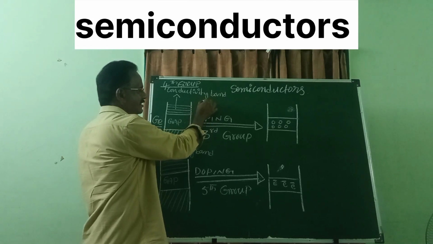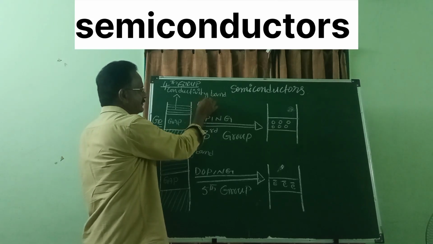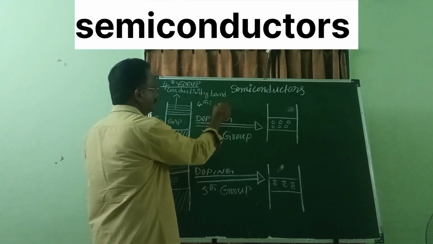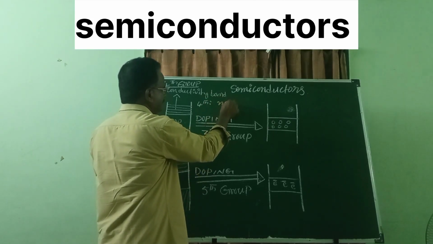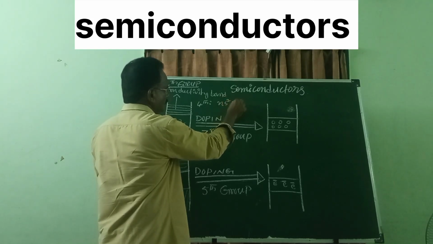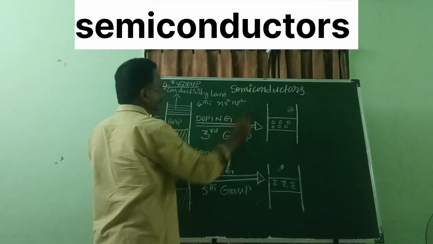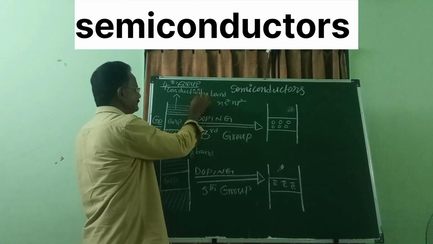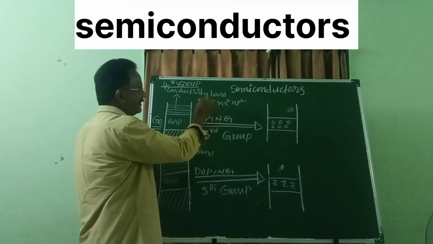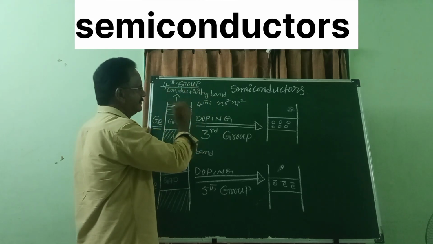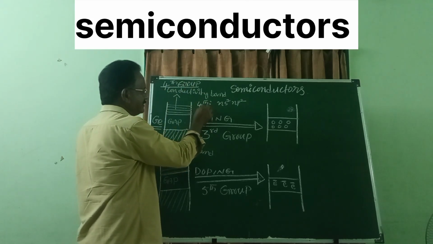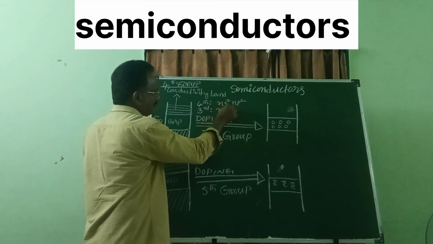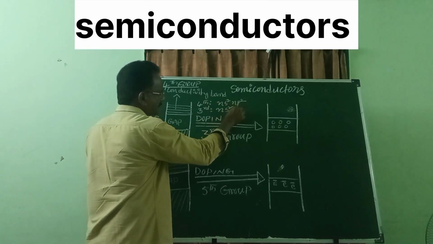When you consider the valence shell electronic configuration of a fourth group element, that is ns2 np2. You know it very well. This is the semiconductor, the configuration of germanium like elements. If you want to dope this with a third group element, the configuration of a third group element is ns2 np1.